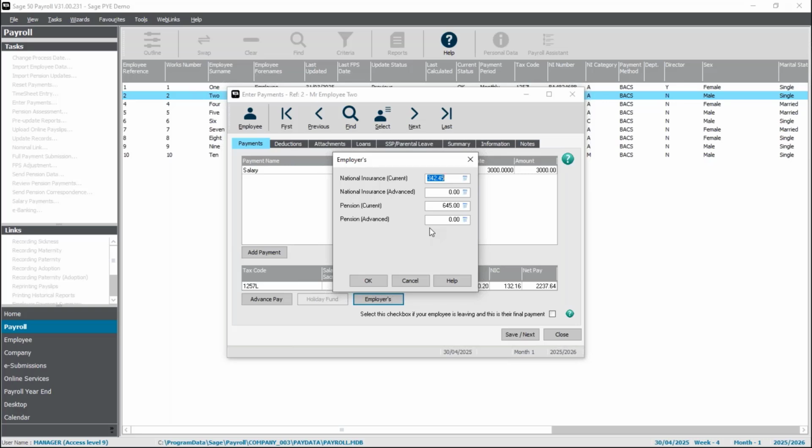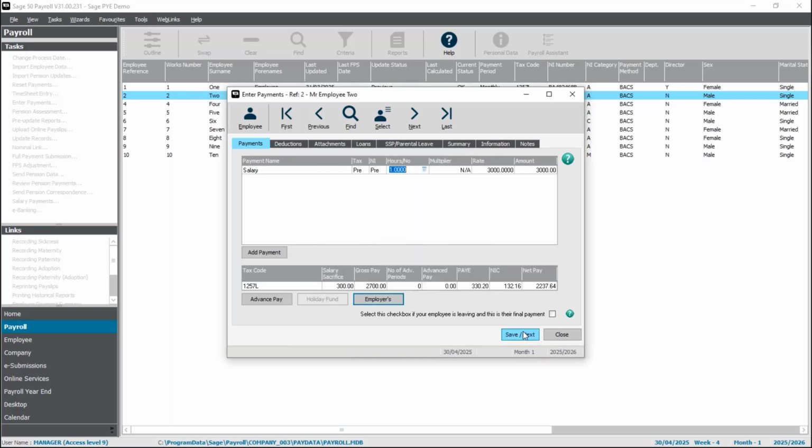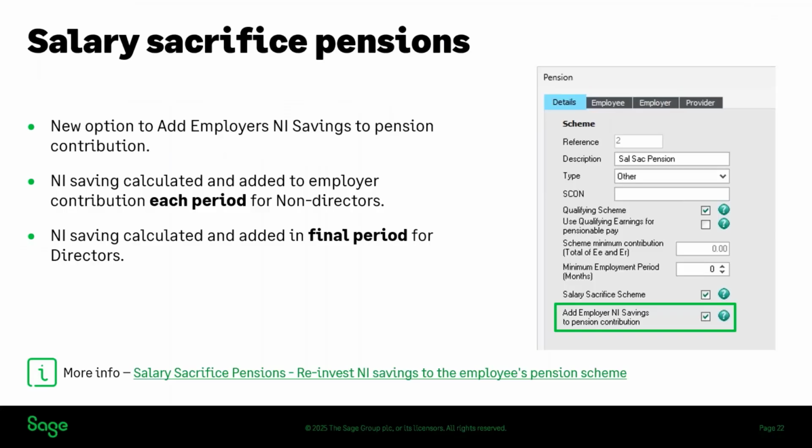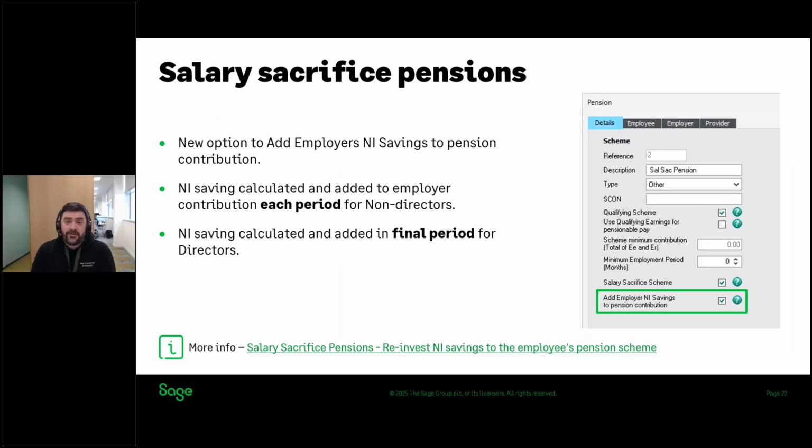So that's the £300 sacrificed, £300 employer contribution, and 15% of £300 is what the employer is saving on their national insurance, and that's your extra £45. So it does that calculation for you if you have a scheme that works in that way. Again, you can read more about that new feature by following the link on the slide.